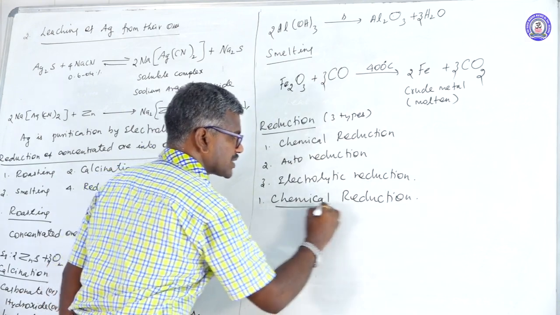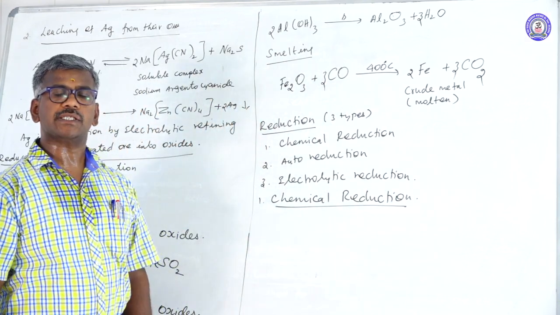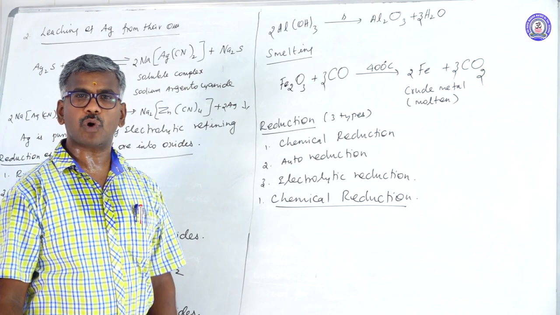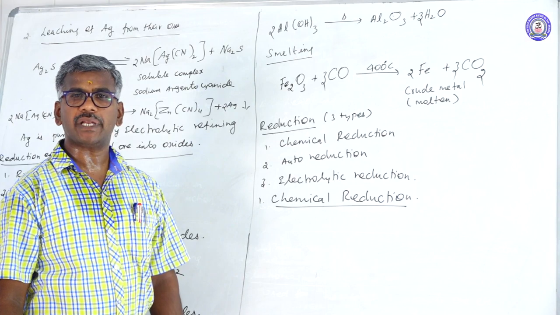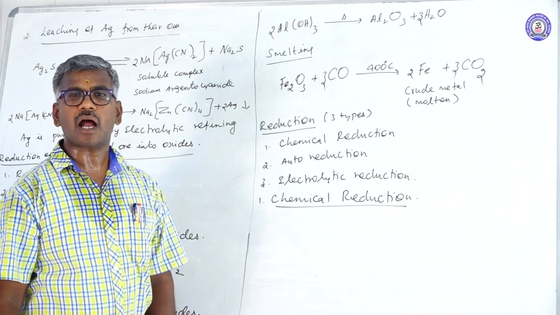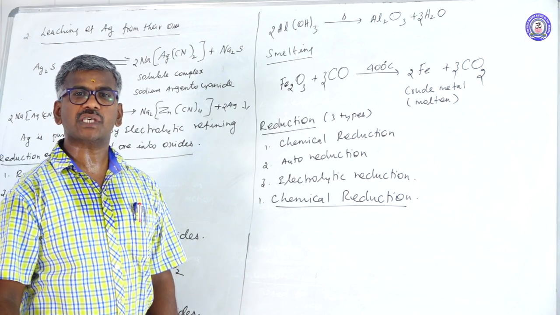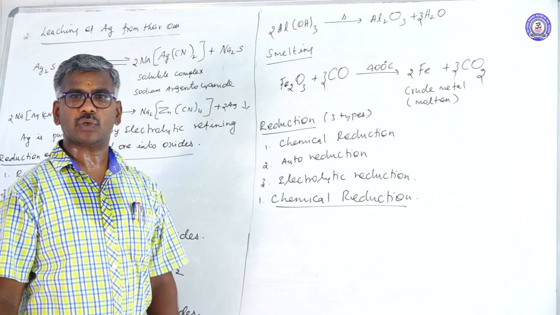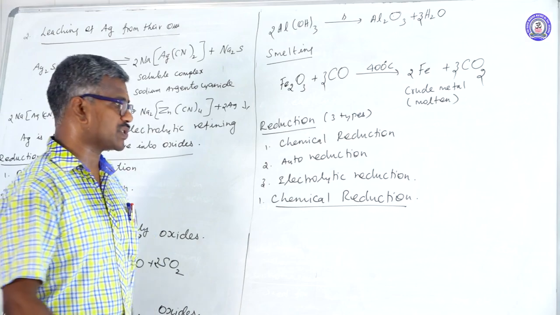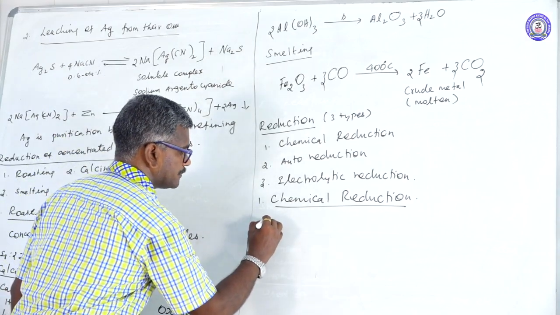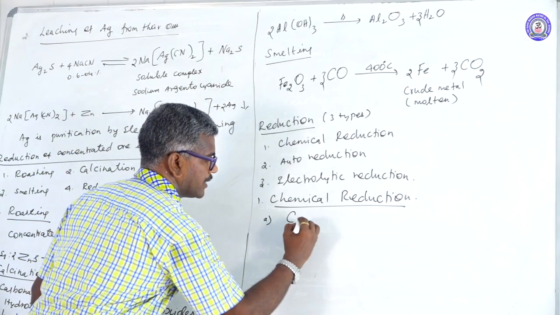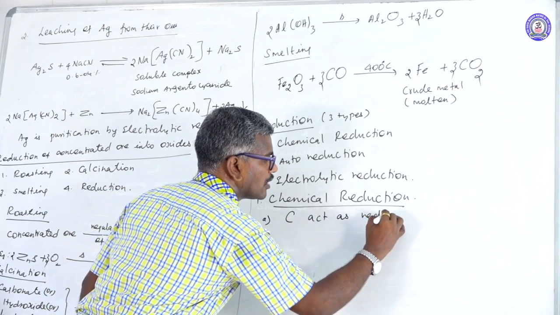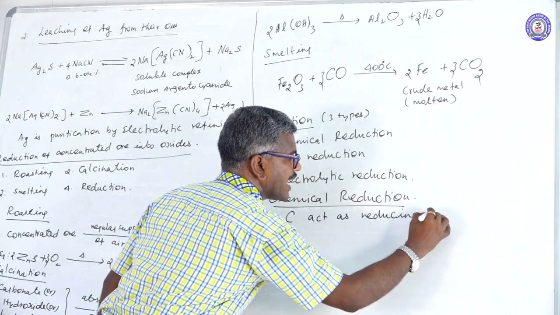In chemical reduction, different types of elements are used as a reducing agent, for example carbon monoxide, hydrogen, aluminium, magnesium. These act as a reducing agent, reducing some other metallic oxide into metal. That metal is known as crude metal or molten state. First one, carbon acts as a reducing agent.